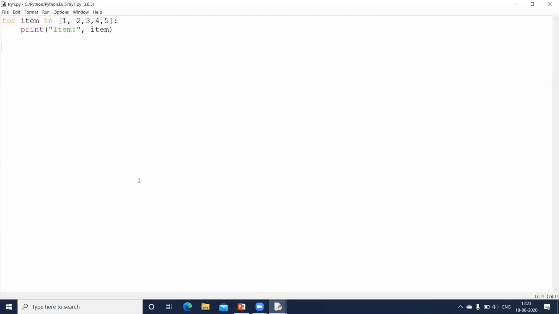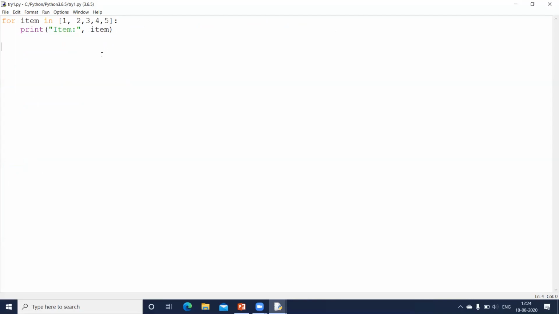Now how does this for loop work? In the while loop, if you remember, we had to increment the value of n by 1 so that the value of n changes from one to the other, and ultimately when the condition becomes false, it will terminate the loop. Whereas in the for loop, I have just made use of a list which has numbers 1, 2, 3, 4, and 5.